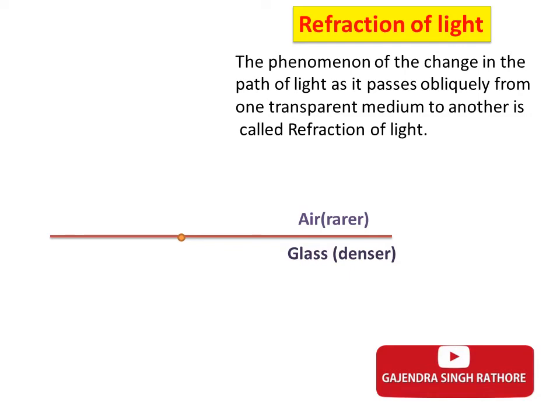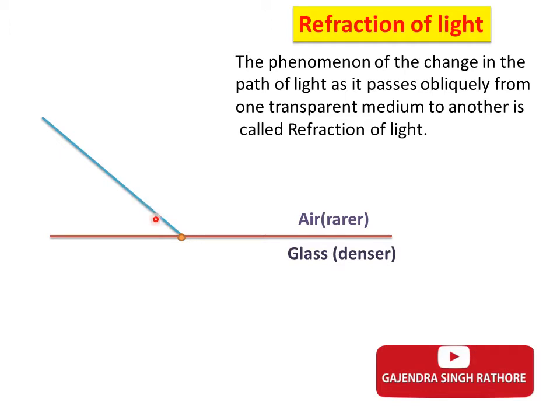Today we will talk about refraction of light and laws of refraction. What is refraction of light? When light travels in the same homogeneous medium, suppose light travels in this medium, this homogeneous medium is air. You can say it is rarer medium. So it travels along a straight path like this.